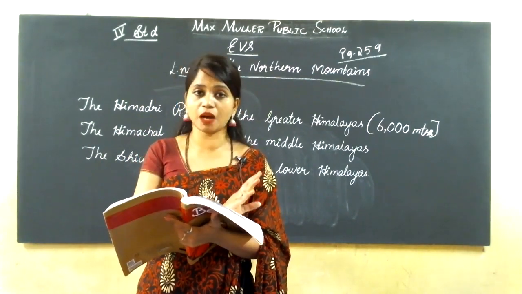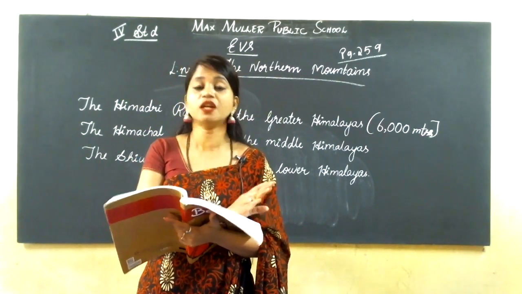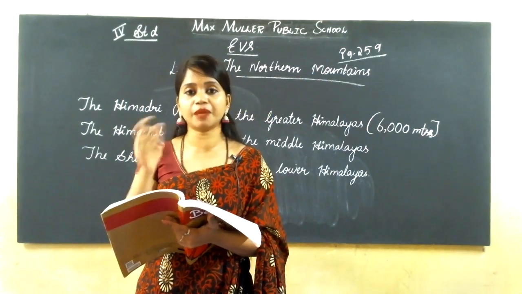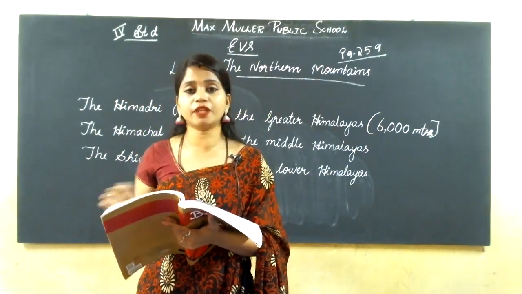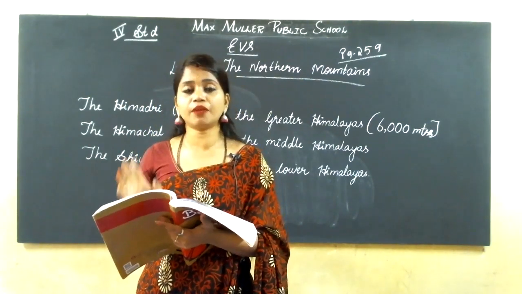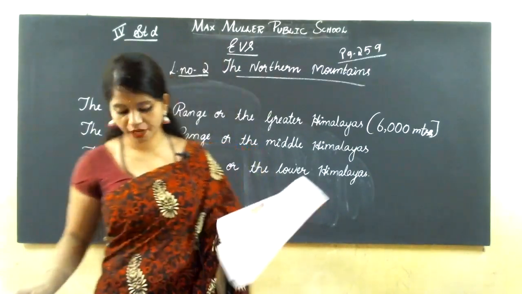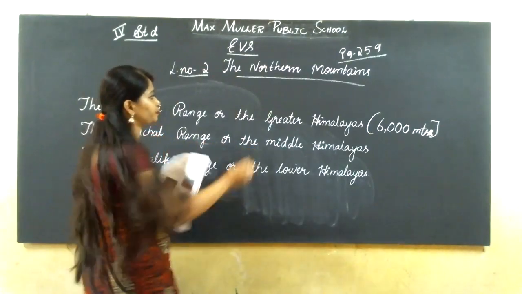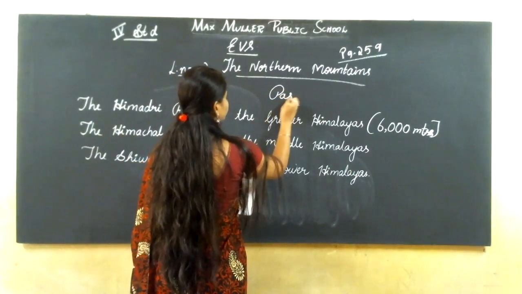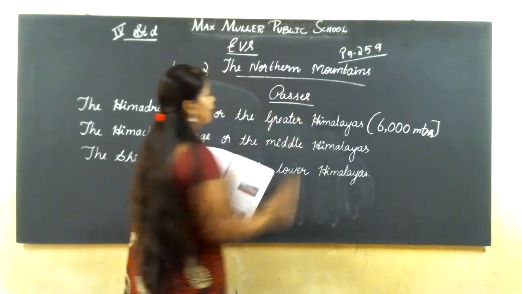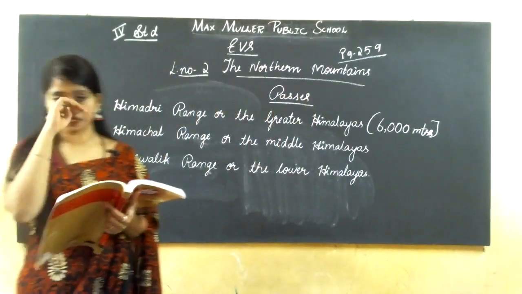In these northern mountains, in this Himadri range, moving from one place to another is very difficult, but there are very narrow ways, and they are called passes.